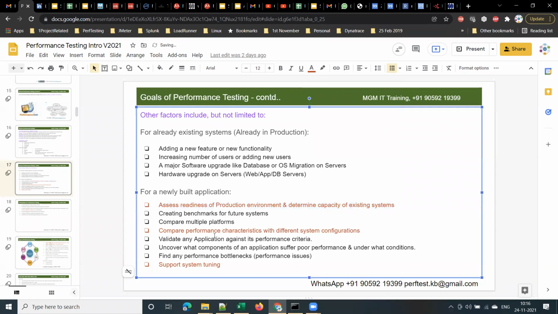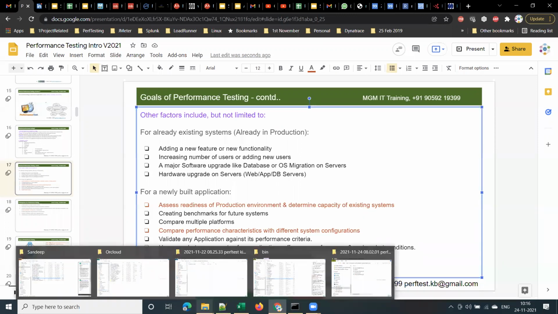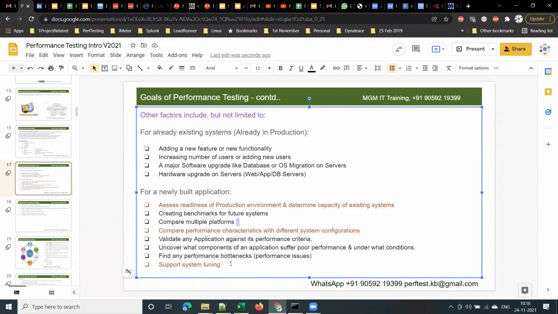Sorry. Yeah. So system tuning means optimizing the application performance, right? So making some changes in the configurations and tuning the application. I gave this example yesterday, the bike example. If you are not getting proper mileage, the technician will do the engine tuning, isn't it? Will tune the engine beating and all, right? In the same way for software also, to get optimal performance from the application, we need to do some system configuration changes and see, right? That is system tuning or code tuning.